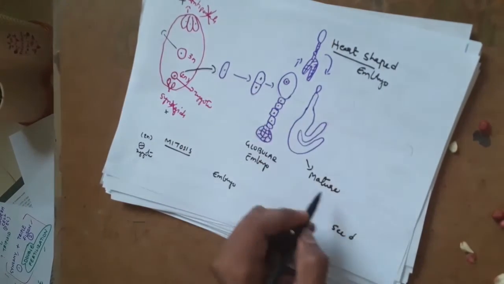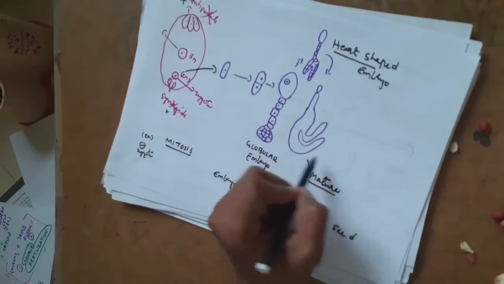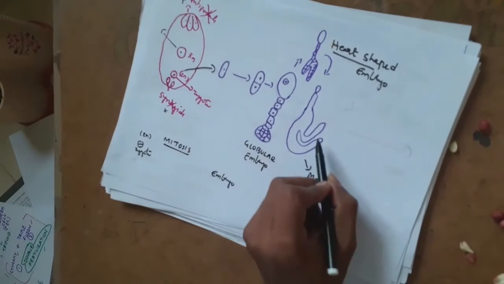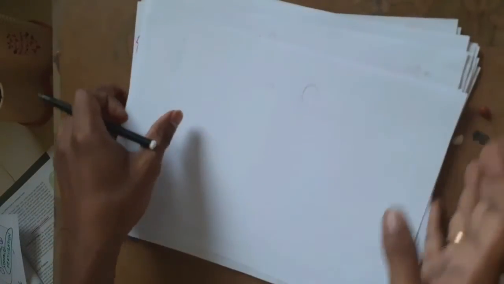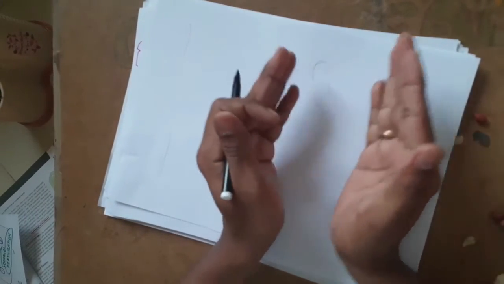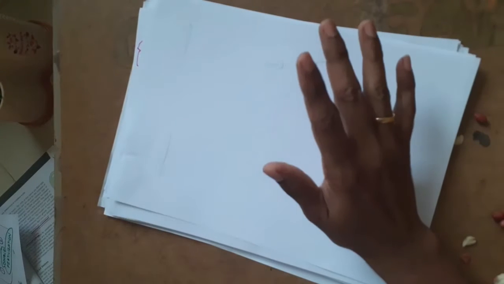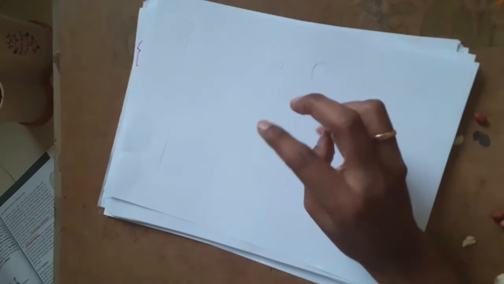This heart-shaped embryo develops into a mature embryo. This is actually a dicot embryo, because there are two cotyledons. Now I'll move into the next section where I'll discuss the structure of embryo. This is the most important, and this is a bit confusing too. Remember, we are discussing embryo. That means soon after the zygote, embryo is a structure formed which is like a transition between the seed and the zygote. Now I'm going to talk about the complete structure of the embryo.